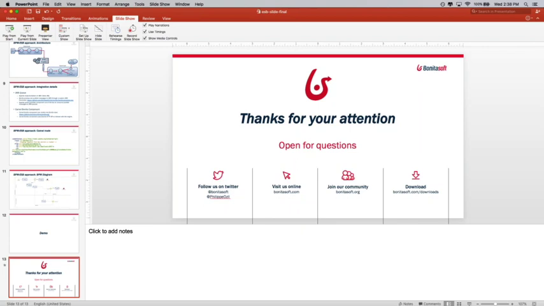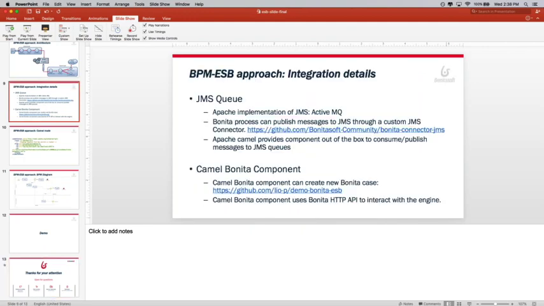So I have a question like, where can I find JMS? So I'm not sure about the question, but as I said during my presentation, I will share with you the Git repo. So in the first one here, I will copy it in the chat. Hopefully you guys can access it.